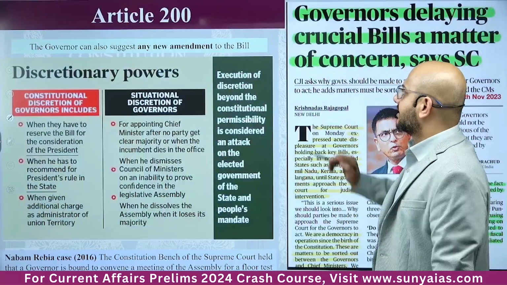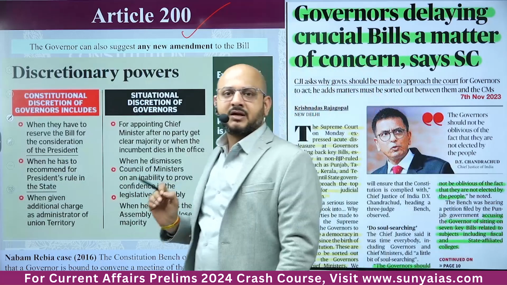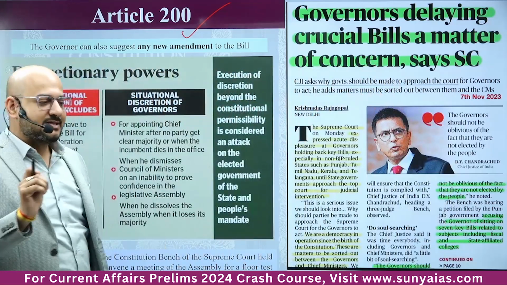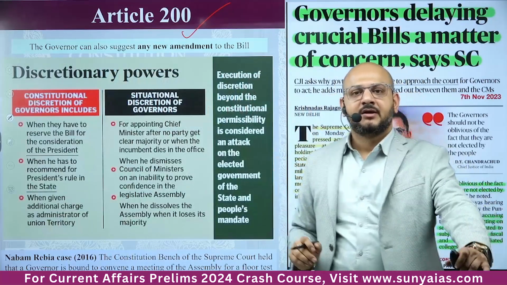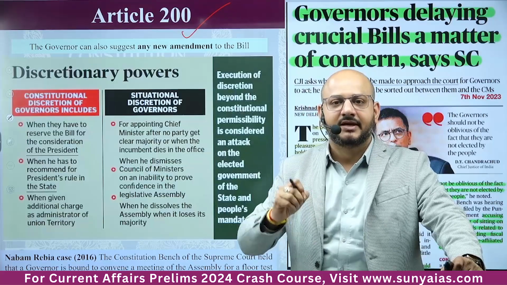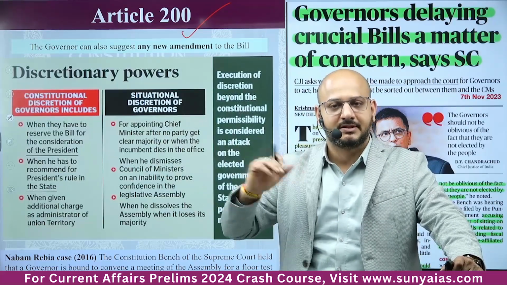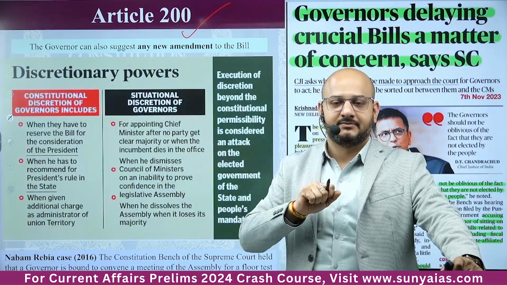So let's start with Article 200. Now understand, students, whenever a bill is presented to the governor after it has been passed by the legislative assembly, what can the governor do? The governor can give his or her assent to the bill, and the bill is deemed to be passed. He or she can withhold the bill.